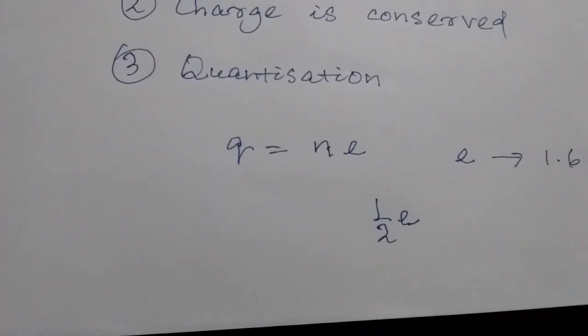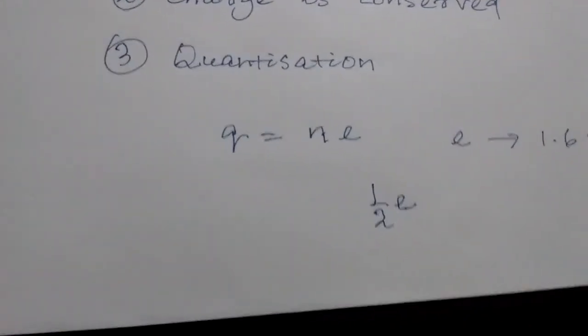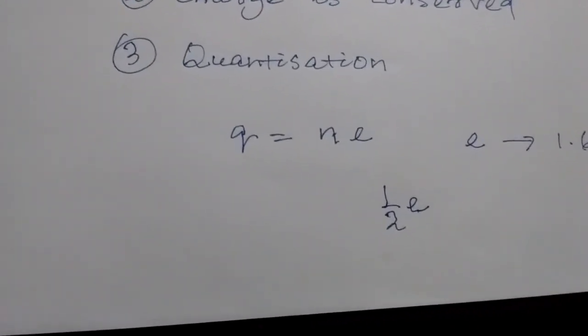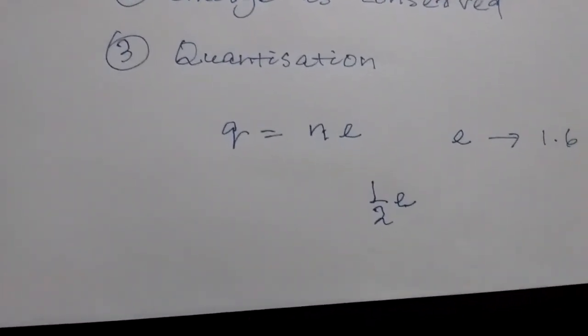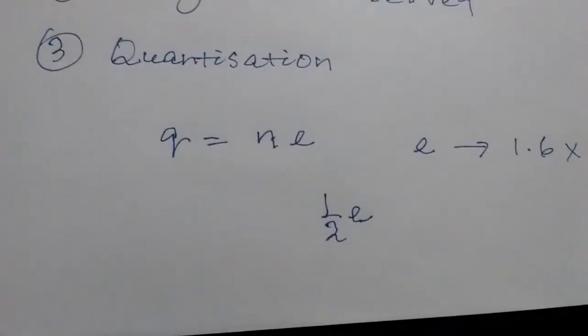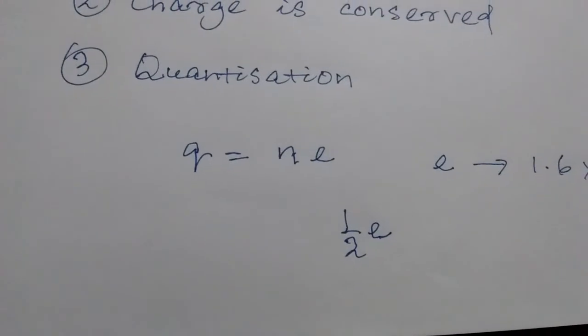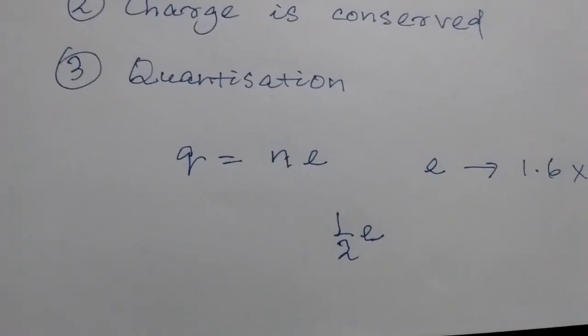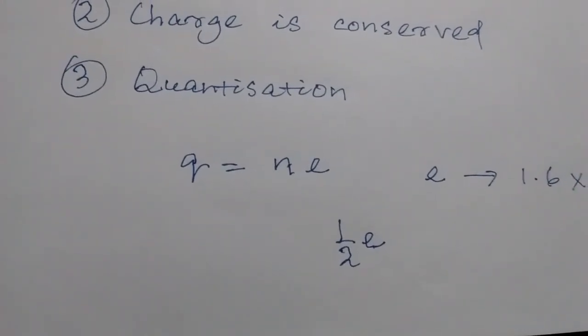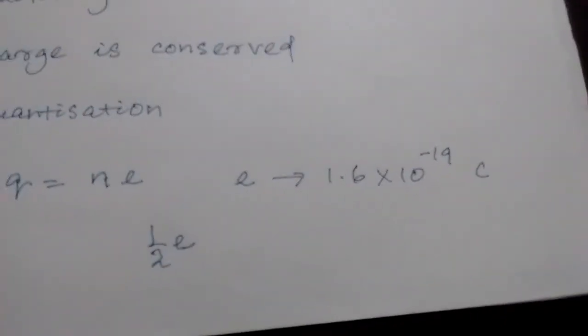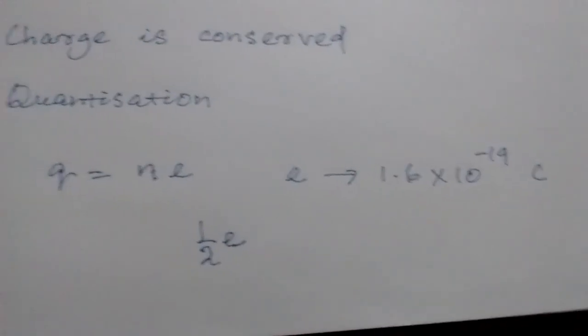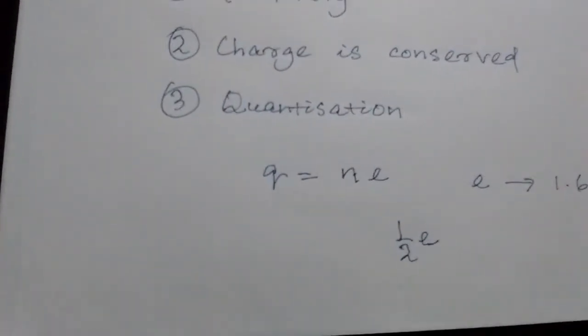So this is called quantization of charge. What is quantization? Charge is an integral multiple of 1 electronic charge. The charge Q is always equal to an integral multiple of 1 electronic charge. And of course you know what the electronic charge amount is. This is all about quantization.